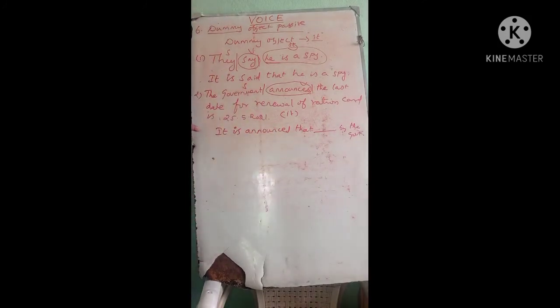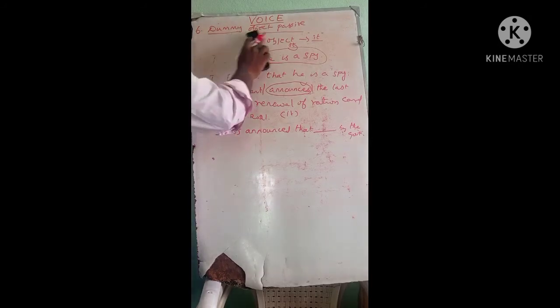This is dummy object passive. Listen, whenever you are given an object which is very lengthy, or meaning-wise it can be converted into passive, in such cases you should use a dummy object. Clear? What's a dummy object? "It." Okay, listen to the next one.